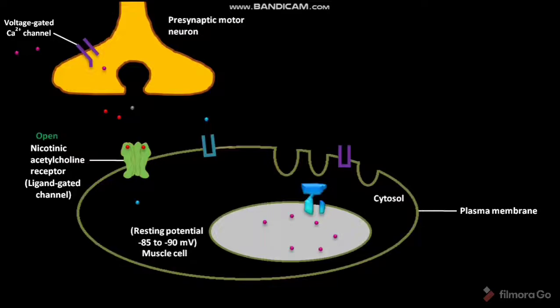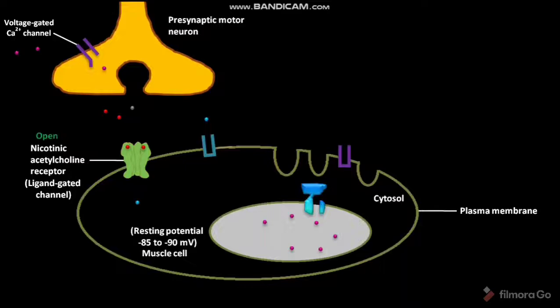Due to this movement, the Na+ ions reach the cytosol of the muscle cell and the cytosolic K+ ions move to the outside of the muscle cell. The Na+ ion movement is due to the Na+ ion electrochemical gradient.